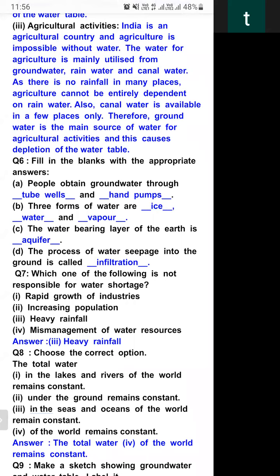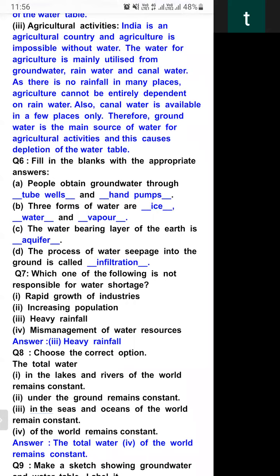Nowadays, tube wells are replaced by submersible pumps. The tube well and submersible pump are the same thing, and hand pumps are operated by hand. B part. Three forms of water are ice, water, and water vapor.